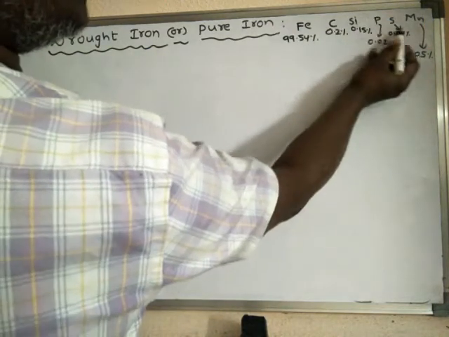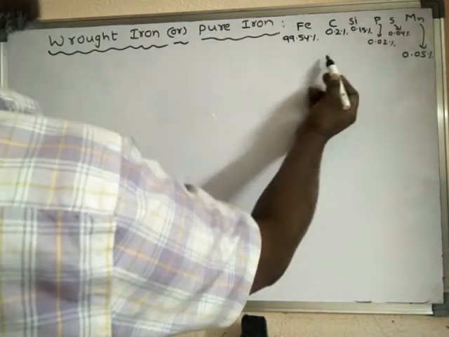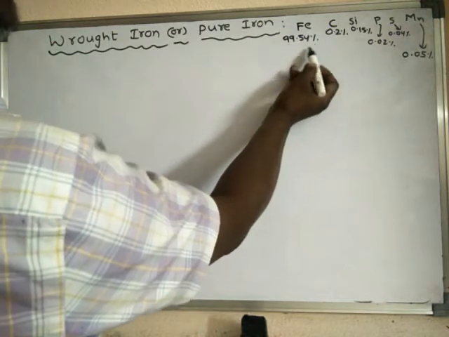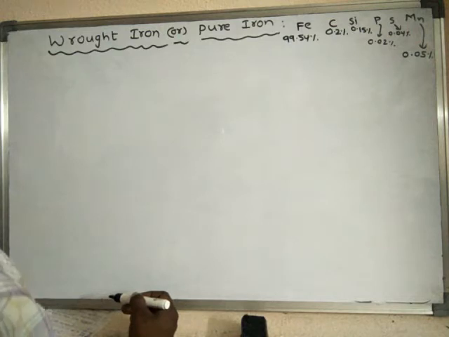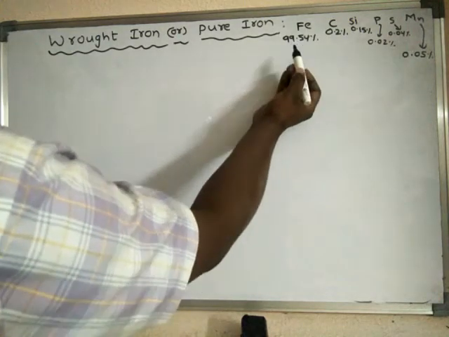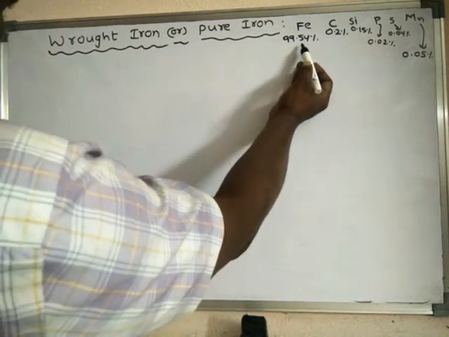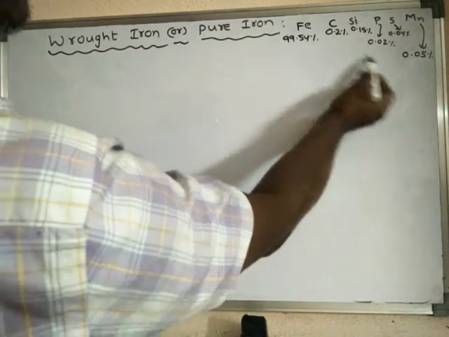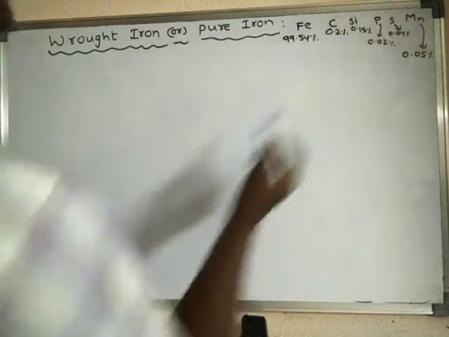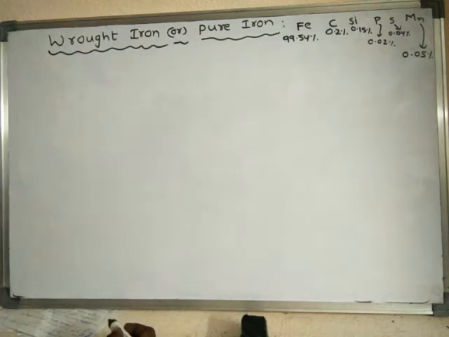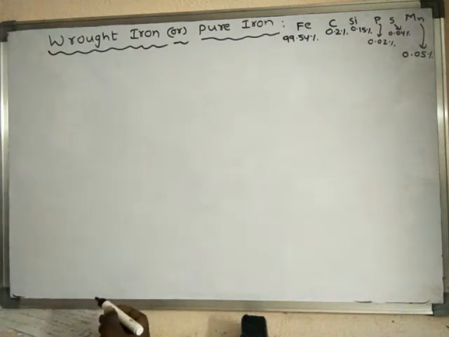These are impurities, but they are present in very small amounts. It is nearly pure form because it is 99.54%, so only 0.46 percentage of this wrought iron is impurities. Hence, it is nearly pure iron.